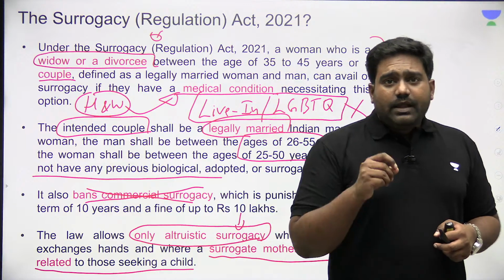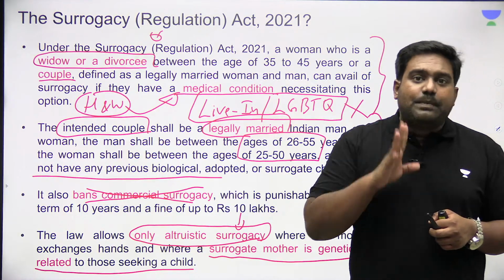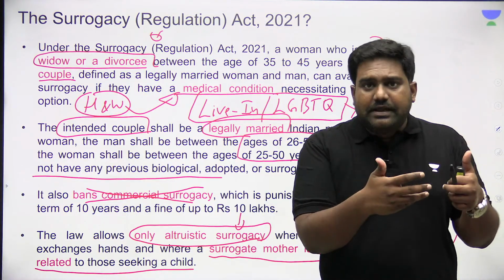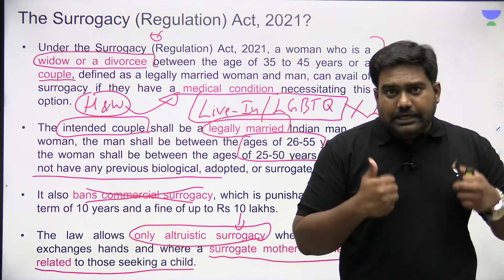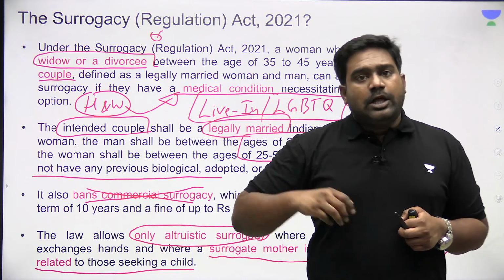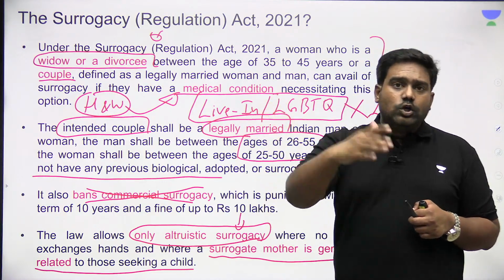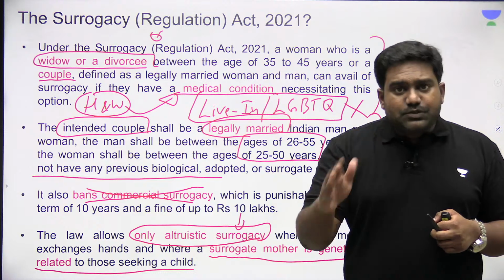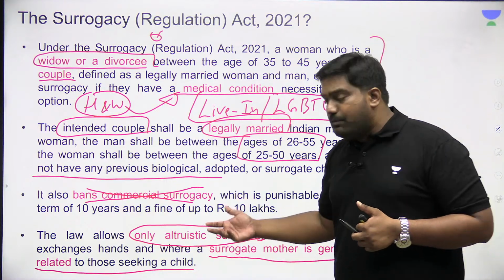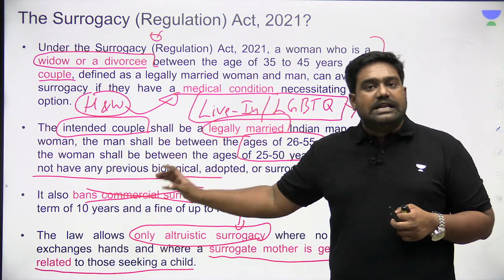So what does that mean? It means the gamete which is used, the sperm or the egg, has to come from at least one of the parents. Now the challenge here is, what if both the parents are suffering from medical conditions? What if both are infertile? What if the husband and wife, what if both of them are infertile? And the law, which was recently amended last year, banned donor gametes, meaning they can't take donor sperms or donor eggs. With this ban, couples who couldn't bear their own children, and if they had medical conditions which would make them infertile, they couldn't use the option of surrogacy, even though altruistic surrogacy was legalized.